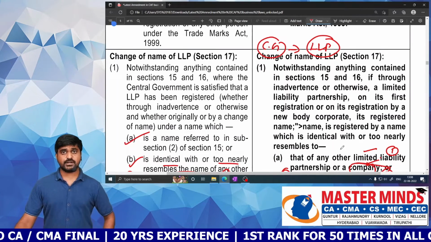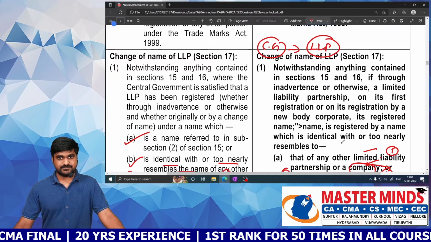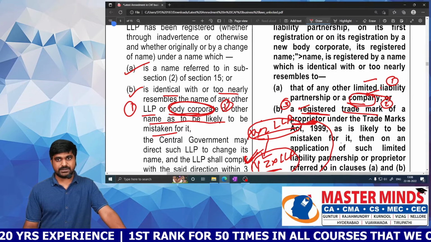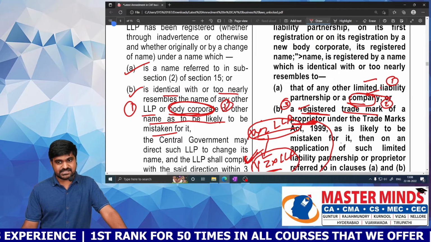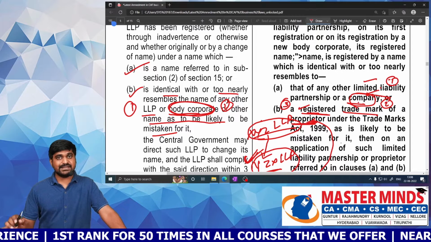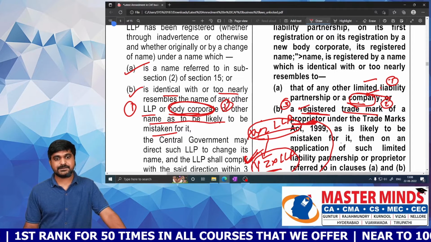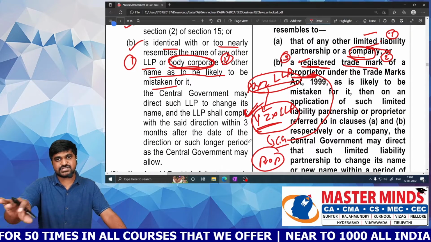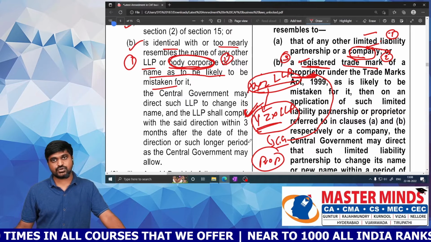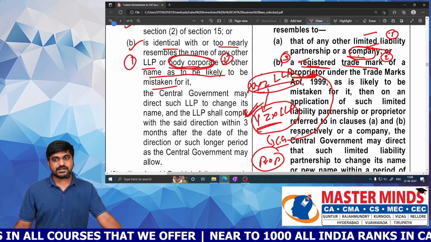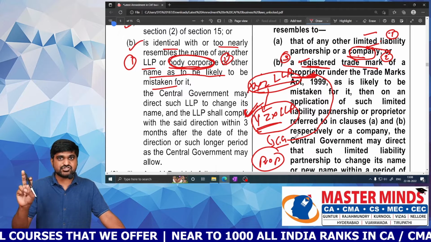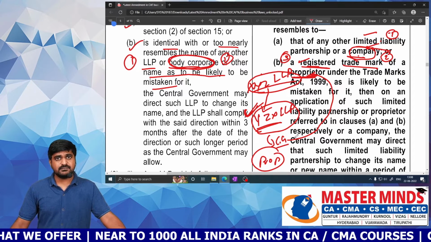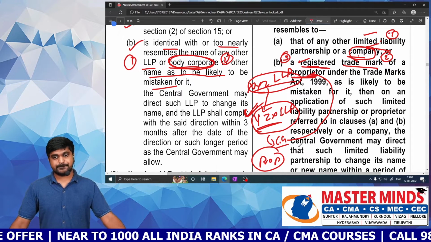Next one. Will the central government pass an order on the LLP to change its name? Yes. When? Previously, when it was identical with an existing LLP or body corporate. But now it is an existing LLP, a company instead of body corporate, and a new one, the registered trademark of a proprietor. Previously the central government would act suo motu, that means no need to file any application. But now for the registered trademark of a proprietor and for LLP, the application should be filed with the central government by the aggrieved business organization. But in case of a company, the central government will take it suo motu.